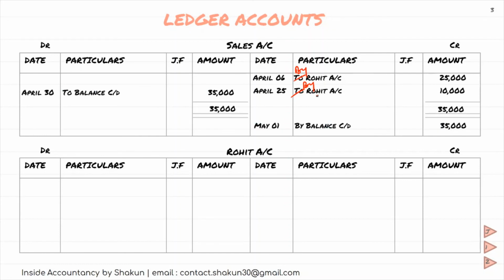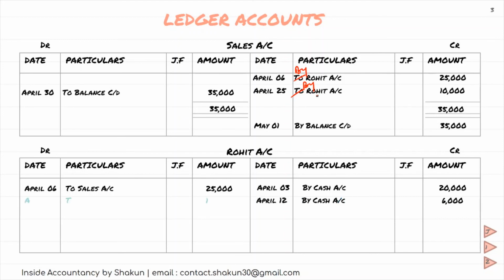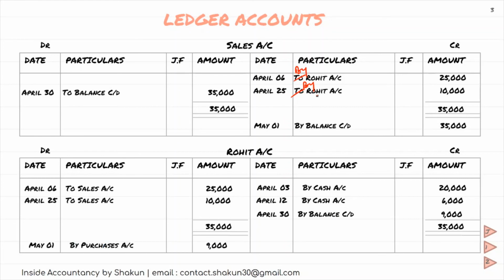That's the next month. In case of Rohit, the sales were made. Sales are recorded in the debtor account on the debit side. So we are recording the sales on the debit side and the cash which is received from him is recorded on the credit side. So basically we have done posting of all the four transactions. Again, we'll do the totaling. So greater total is on the debit side, that is 35,000 minus 26,000. We get the balancing figure 9,000, which is transferred to the next month. There is again an error here, that is by balance brought down. So by balance brought down, 9,000 is our balancing figure.